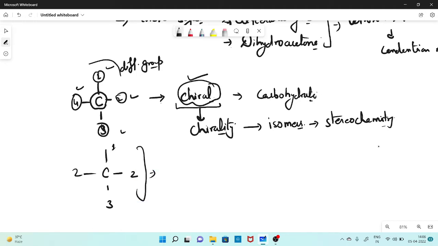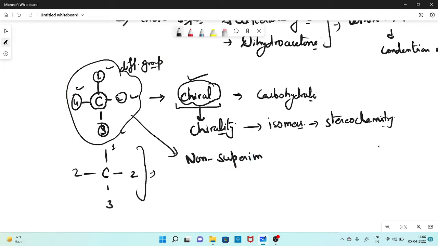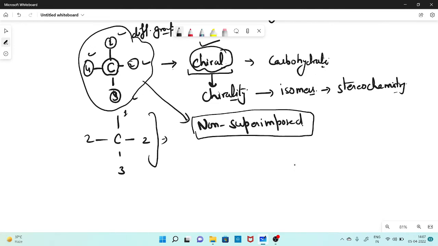And these types of structures are non-superimposable structures, which means if you try to align them together, there won't be mirror images for them. How? Because when you put these chiral molecules in a particular type of solution, in the presence of light, they change their plane.